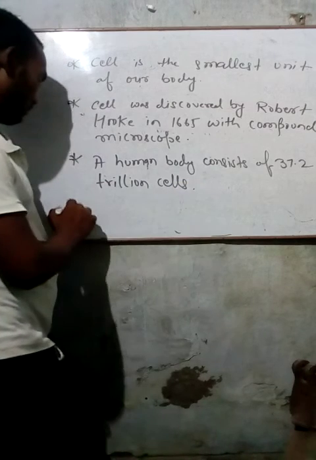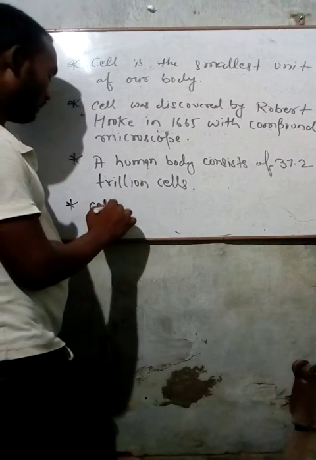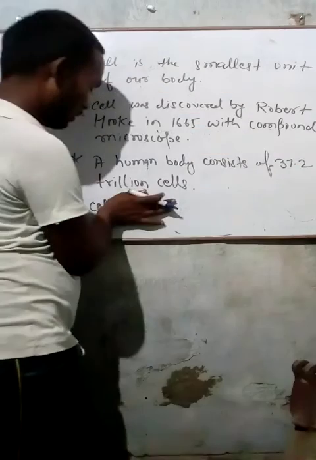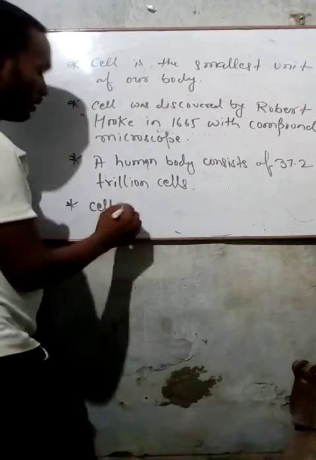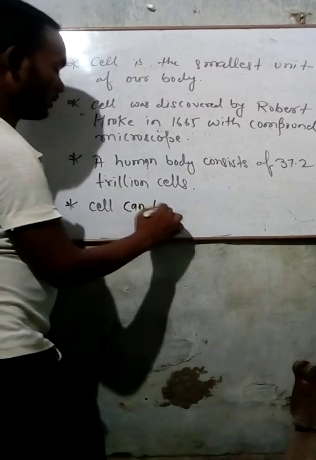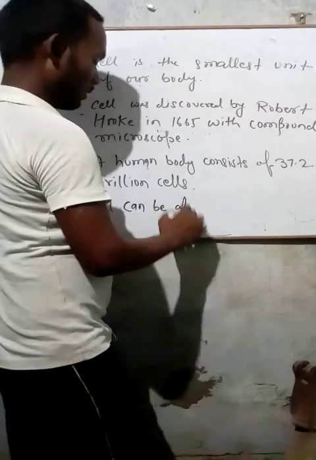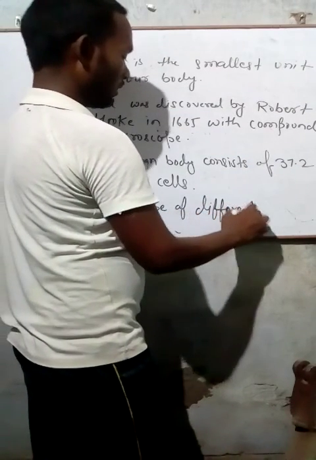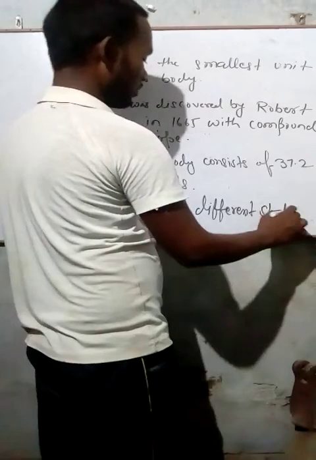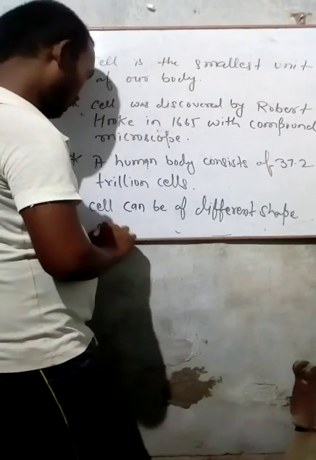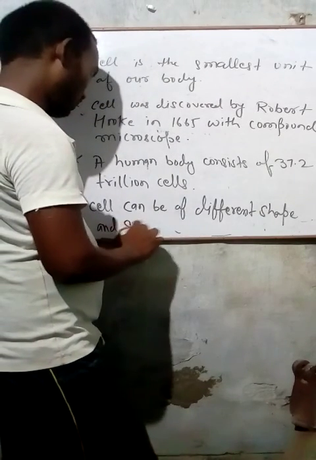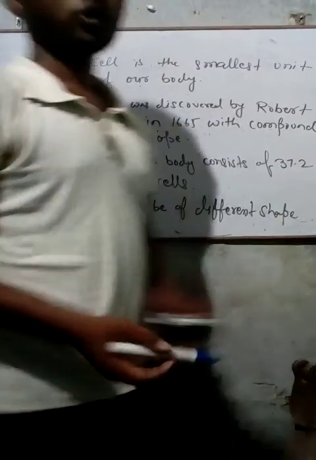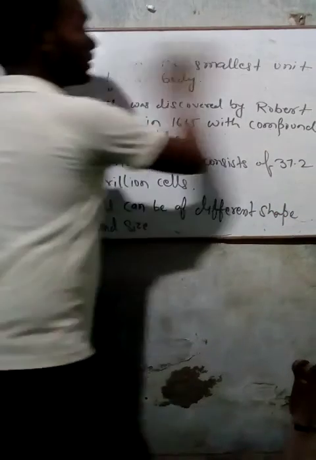Next, cells can be of different shape and size, right? So these are some points we learned about cells.